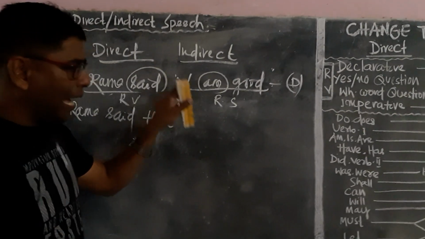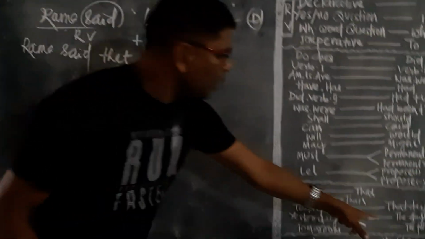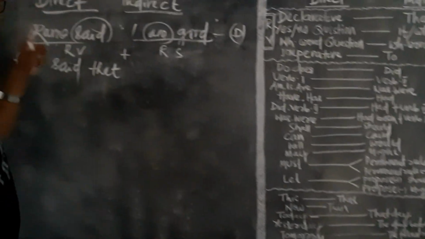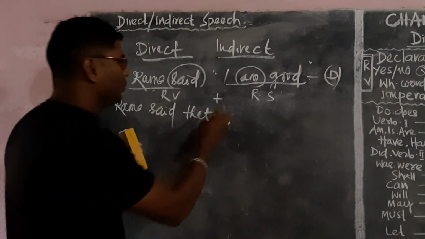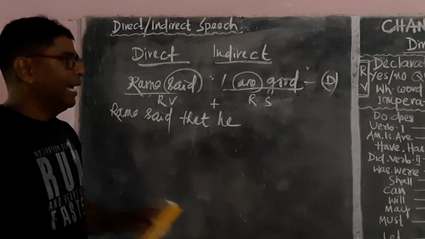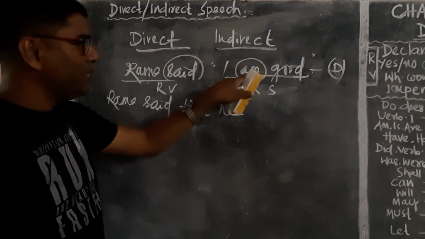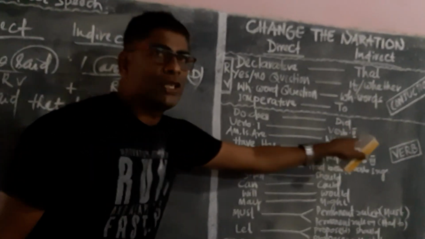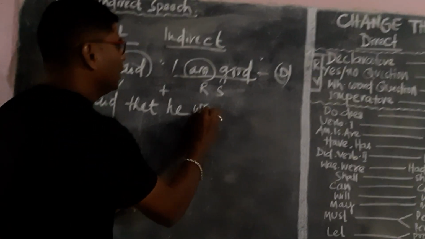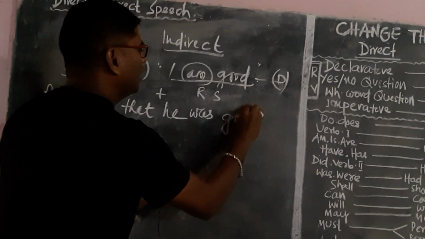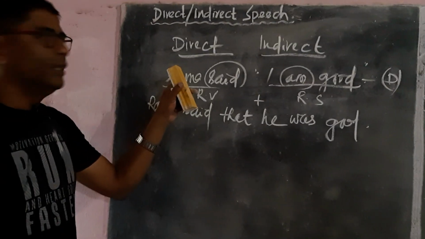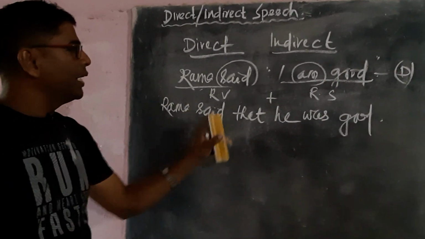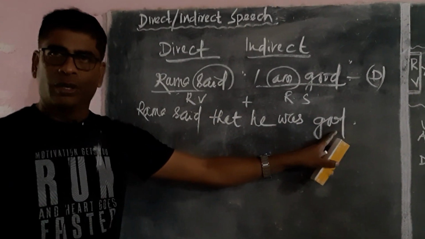Then I is a pronoun and the rule is I changes into he or she. Because Ramu is a male, we use he. Am is a tense; am, is, are change into was, were. He was good. The direct speech is Ramu said, I am good. Indirect speech is Ramu said that he was good. Okay?